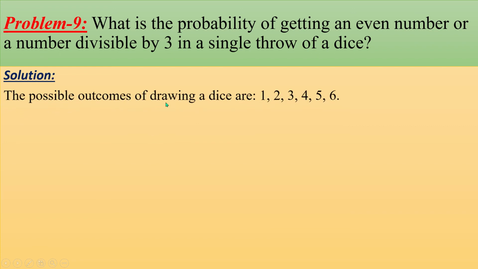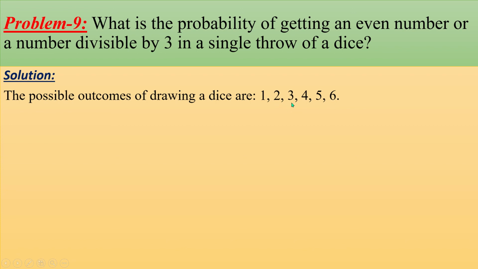The possible outcomes of drawing a dice are 1, 2, 3, 4, 5, 6. Even numbers are 2, 4, 6 and numbers divisible by 3 are 3 and 6. That means 2, 4, 6 and 3, 6, with 'or' meaning union.